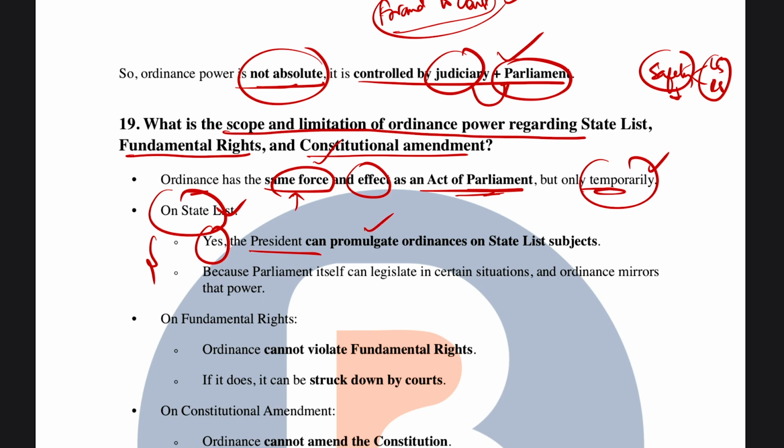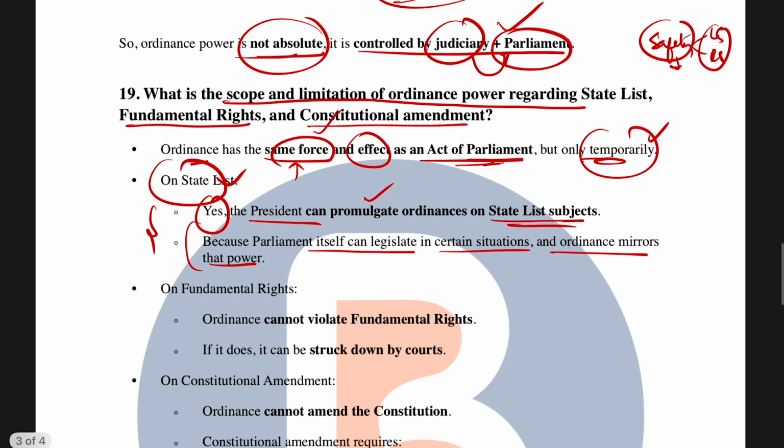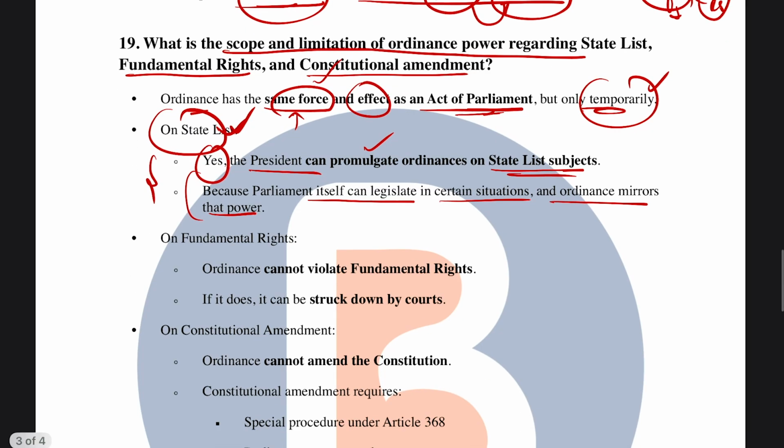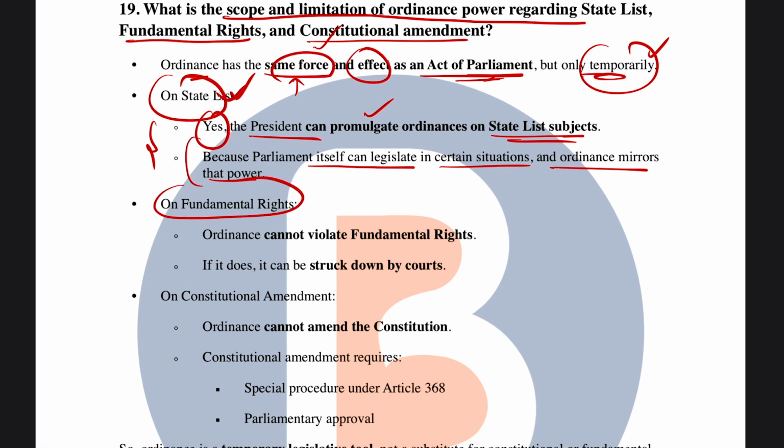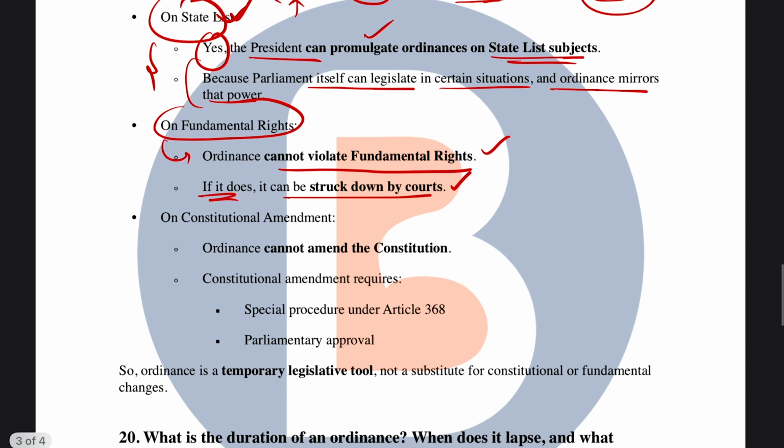Now, with respect to the state list, does it have the same limitations, or what is the scope? Well, the president can promulgate ordinances even on the state list. The answer is yes, because parliament itself can legislate in certain situations, and an ordinance pretty much simulates the same power that parliament has with respect to legislating on the state list. And in terms of fundamental rights, an ordinance cannot violate any fundamental rights, and if it does, it can be struck down by the courts.